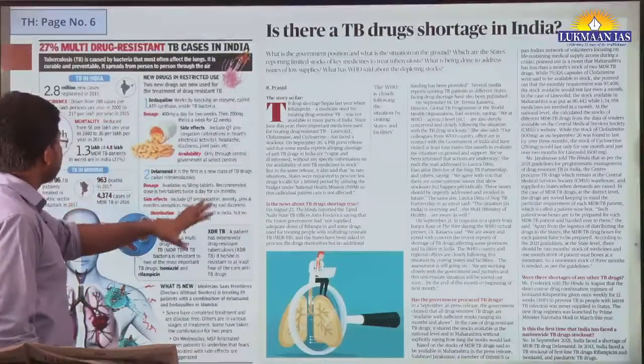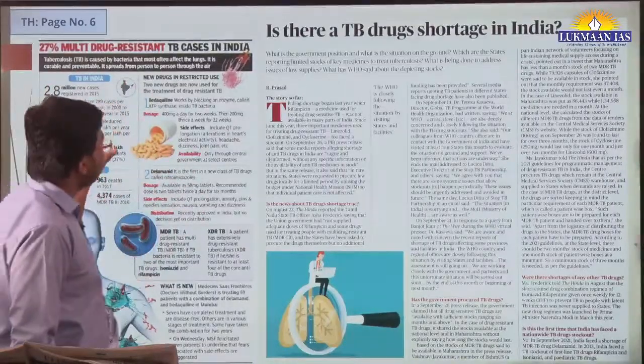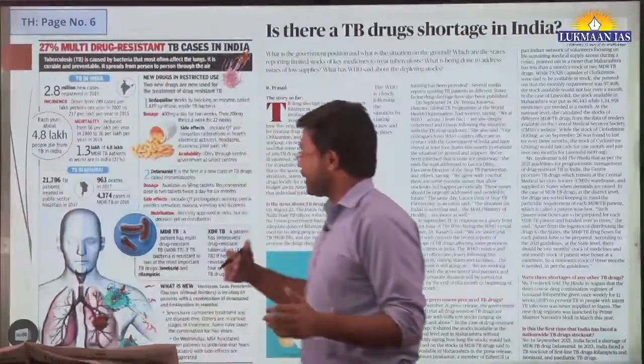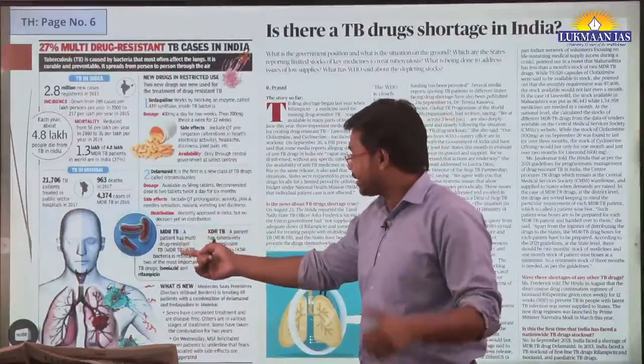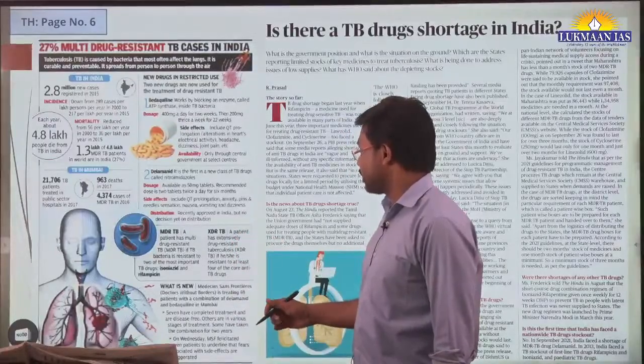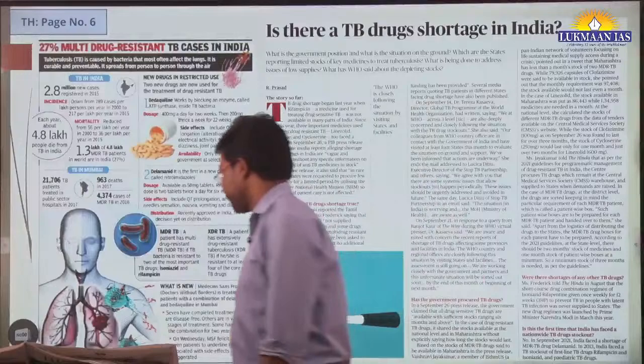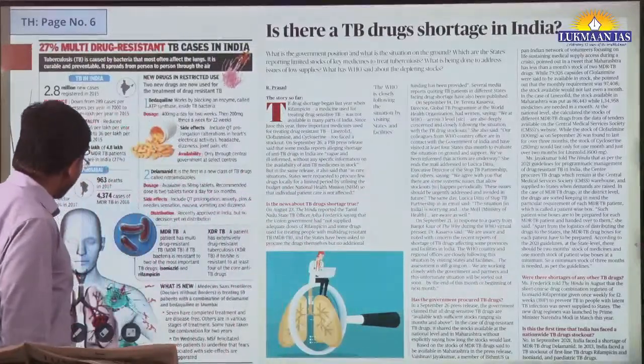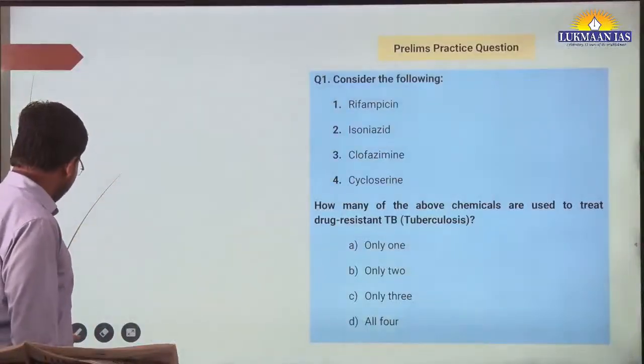Here we have included an image also. In this image they have talked about what is multi-drug resistant TB and what is extensively drug resistant tuberculosis. So that's the thing. With this, let us now quickly move to the next topic.